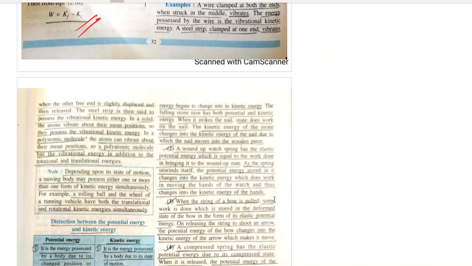Like the wire of your guitar, the guitar strings, when you pluck them, they will vibrate. In a solid, the atoms vibrate about their mean positions. So they possess vibrational kinetic energy.